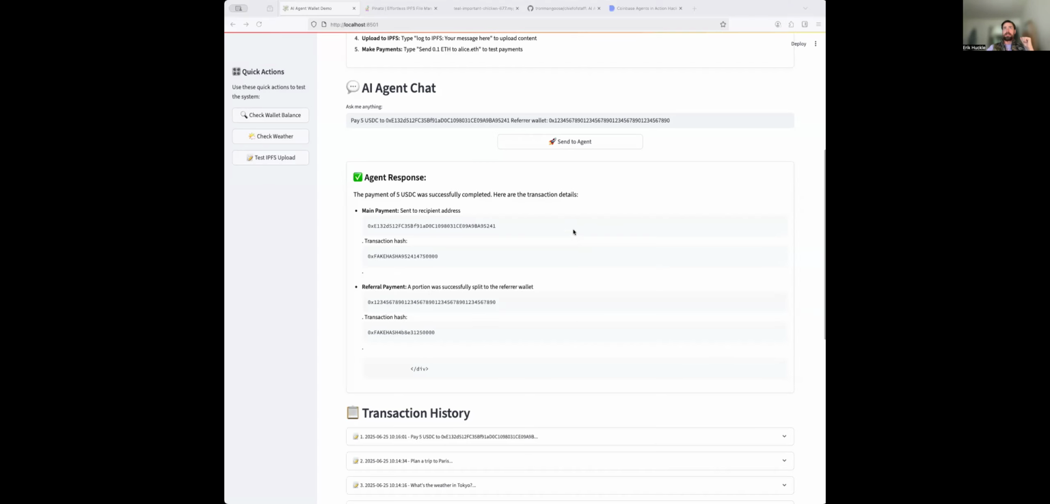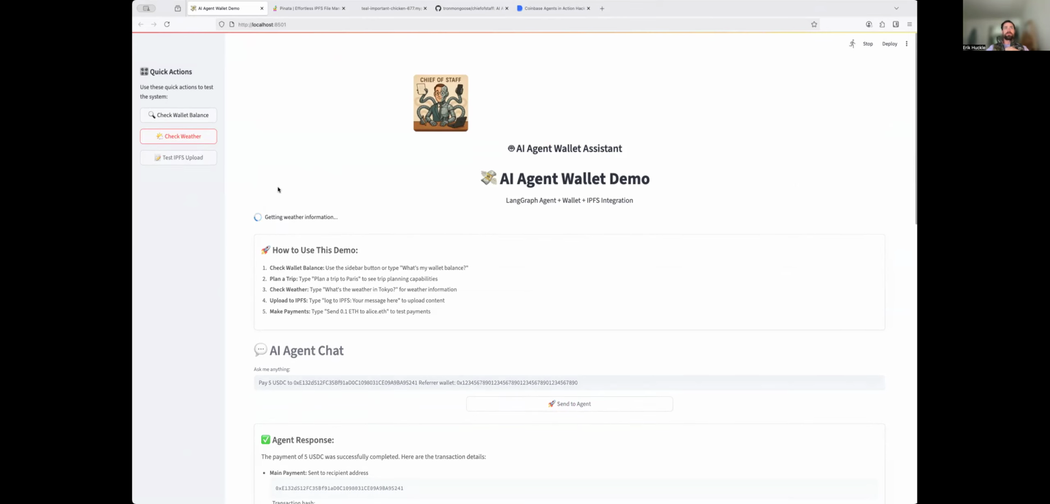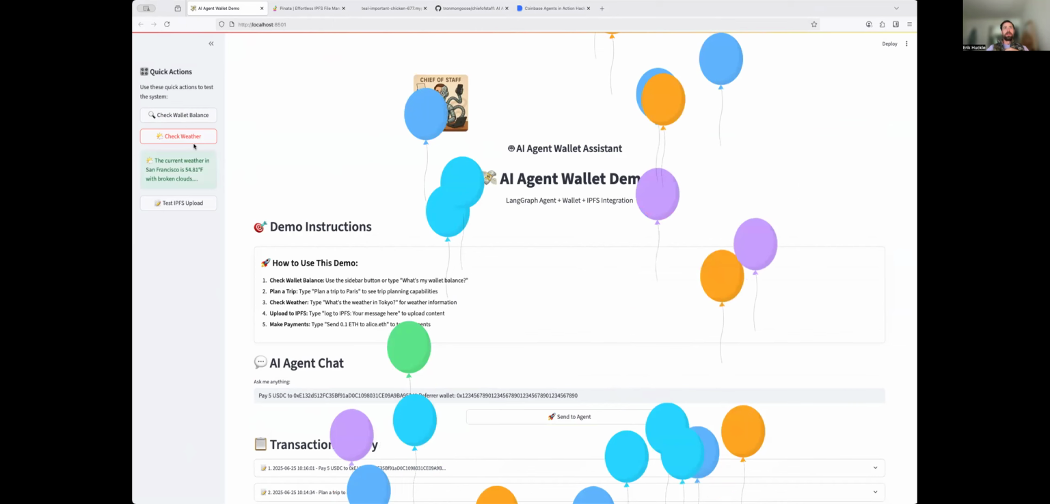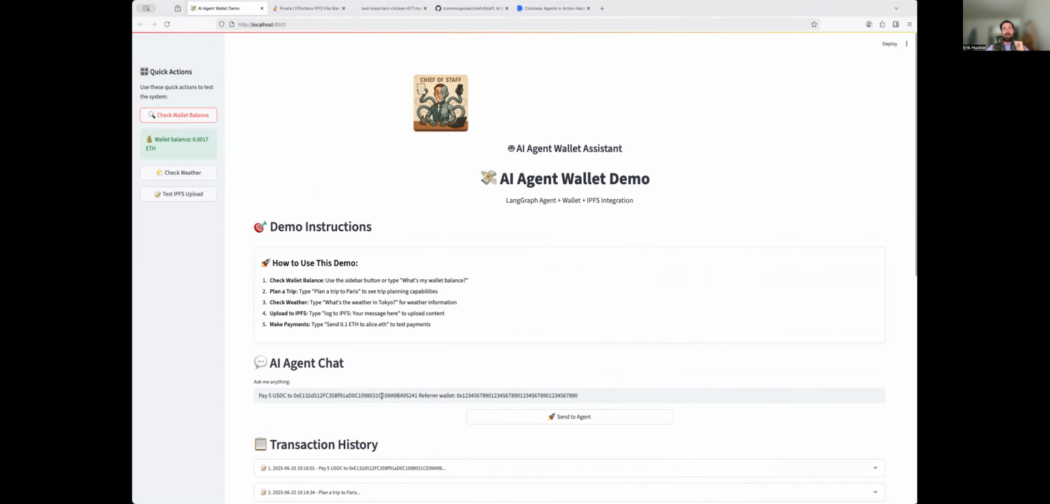So I did this in Streamlit. Not my best work, to be honest with you, from a UX standpoint. But here's our agent interface. You can plan trips, add a referral wallet. So there are some quick actions. You can check the weather, see what's going on. This is actually connected to my current wallet right now.